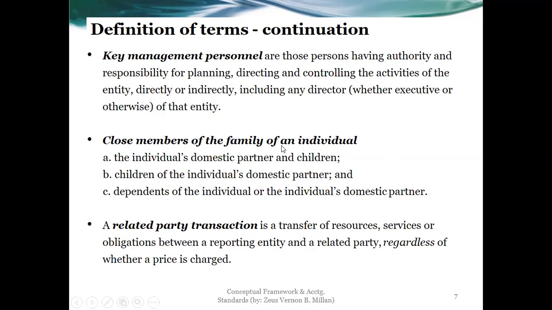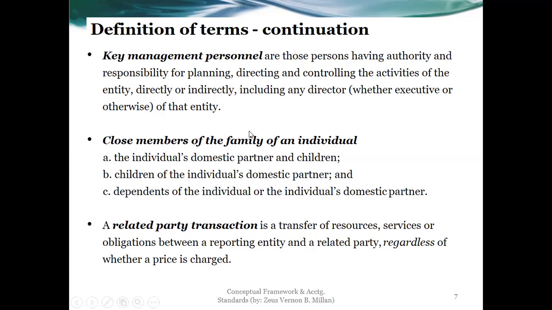However, the term key management personnel under PAS or IAS 24 does not require a director to be executive or otherwise. Normally, though, the key management personnel are executive officers. They could be holding positions from president down to vice president. They are key management personnel.